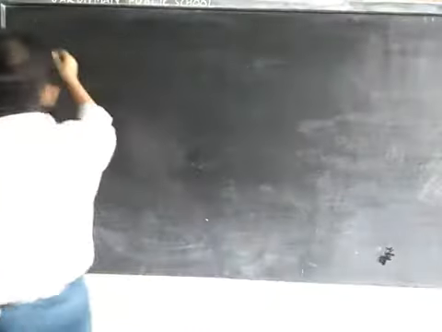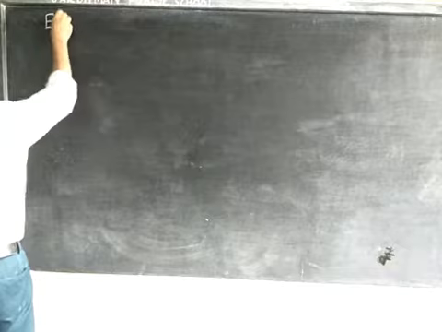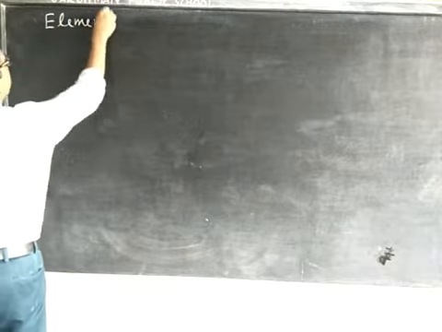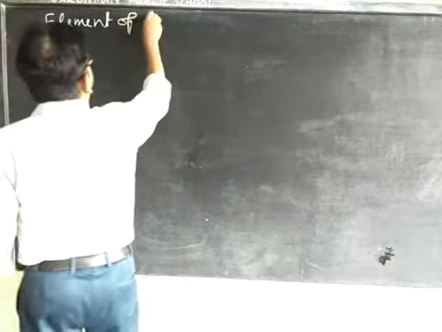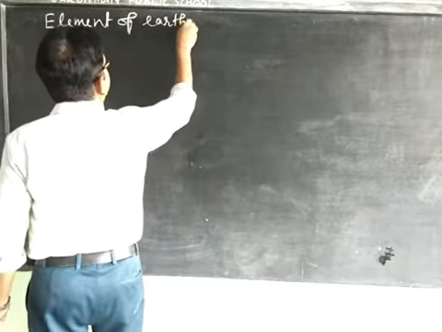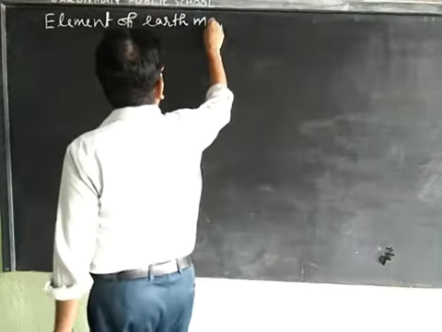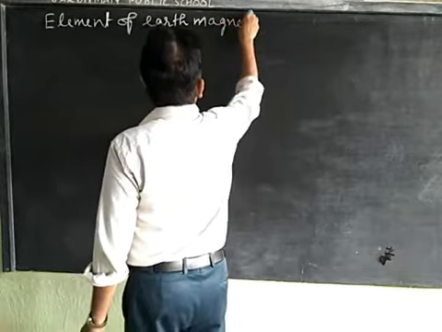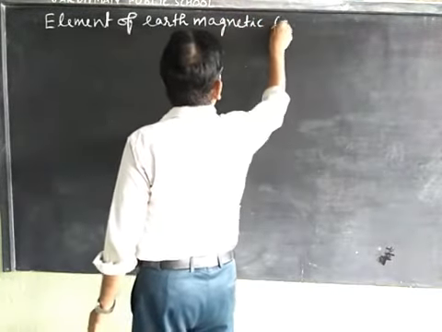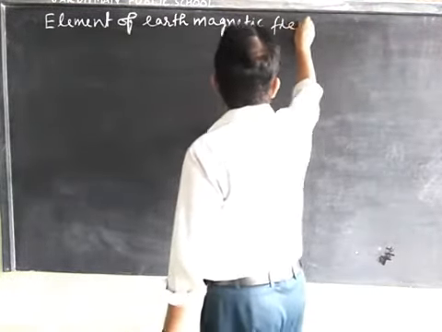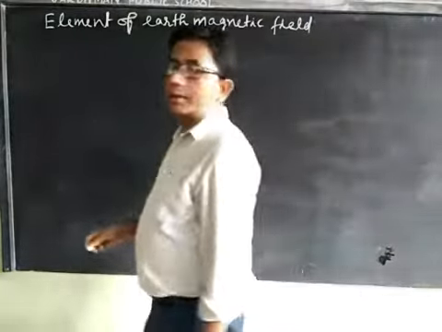First, we will tell you the elements of the earth's magnetic field. Our earth behaves like a magnet, you know it.